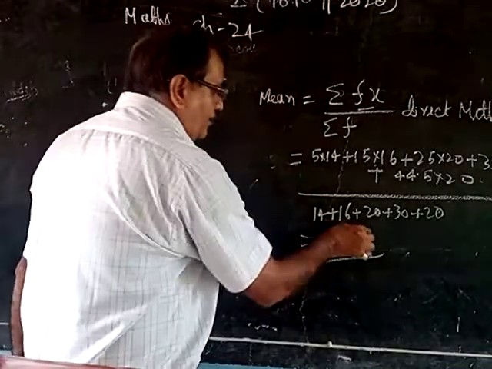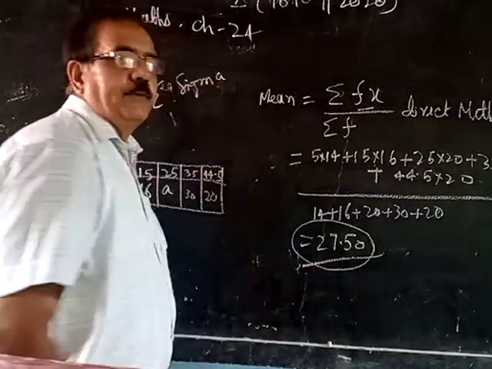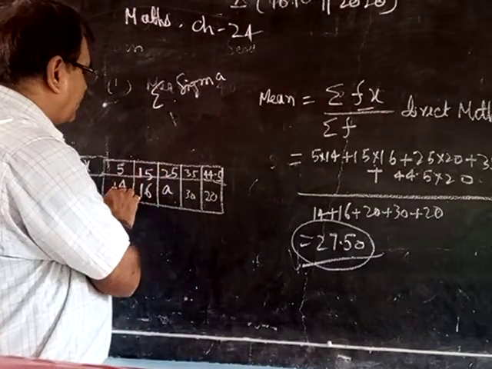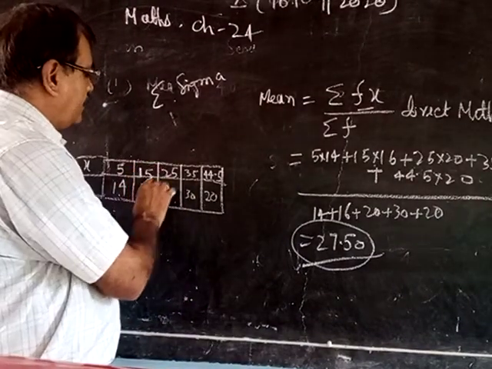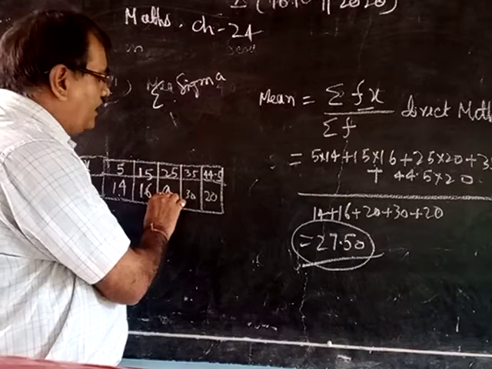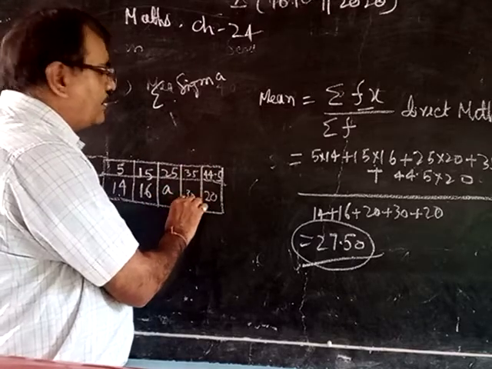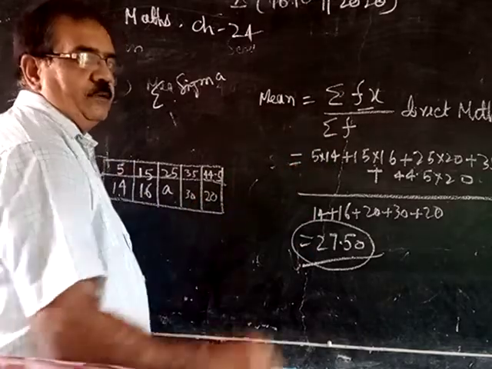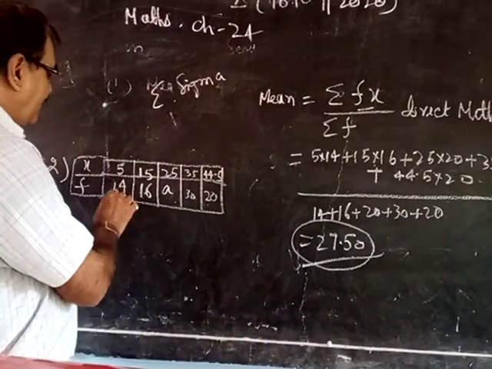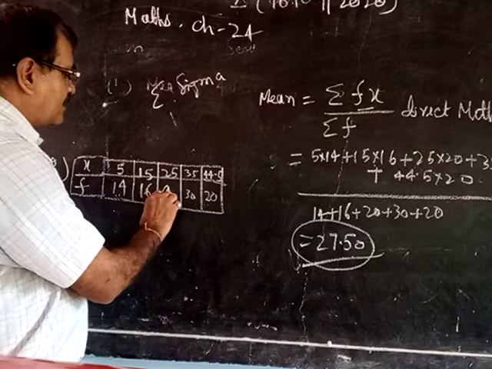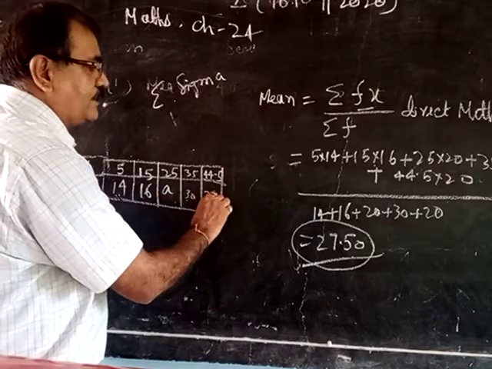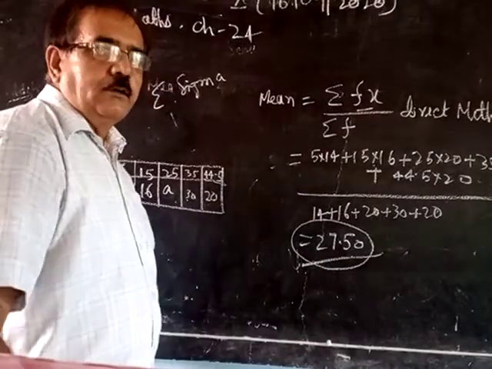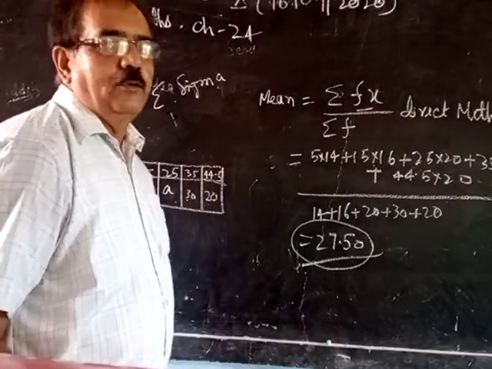Like this one. The mean value is 27.50. Then put 5 into 14, 15 into 16, 25 into A, plus 35 into 30, plus 44.5 into 20. Add all these values, divided by 14 plus 16 plus A plus 30 plus 20, is equal to 27.50. Now do the calculation, you will get the value of A.